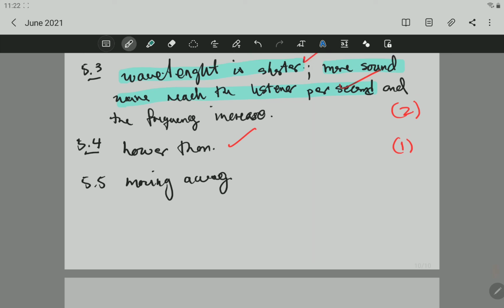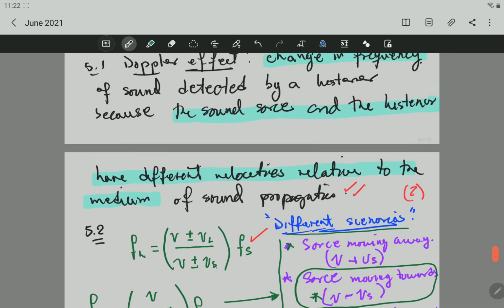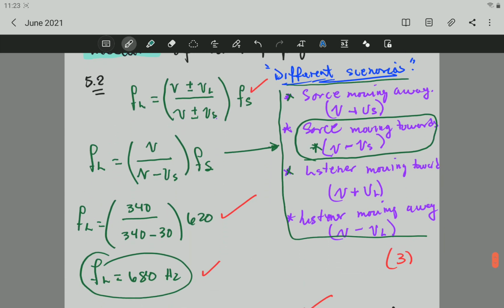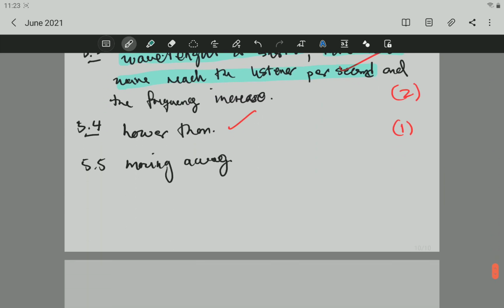How do we know that? Note, this is the spectral line. It doesn't mean that the star is red. The star is not red. The spectrum moves towards the red end. All right, which means a bigger wavelength, smaller frequency. All right, so the answer is moving away.